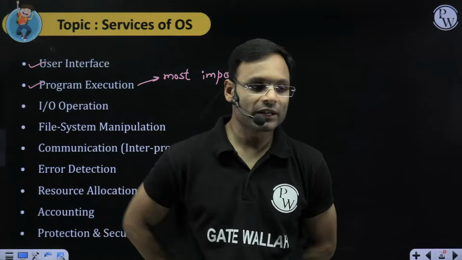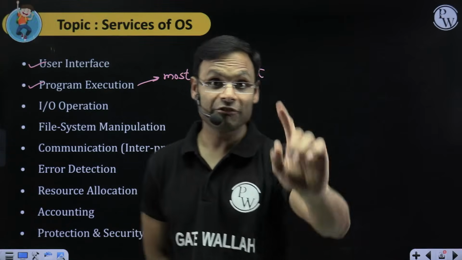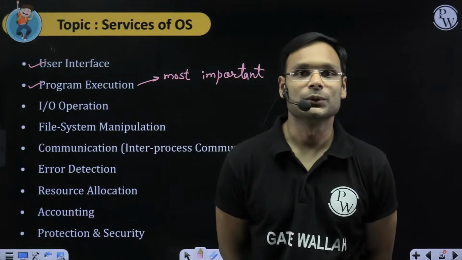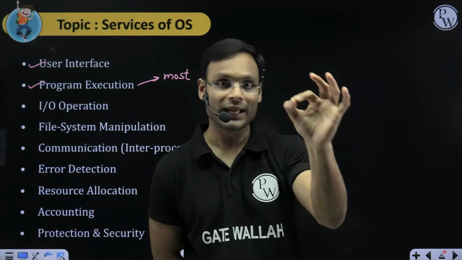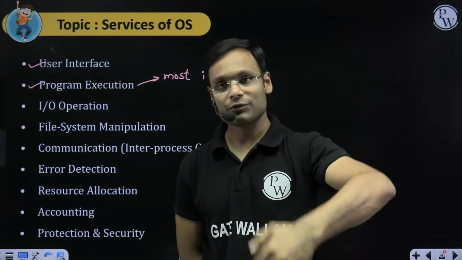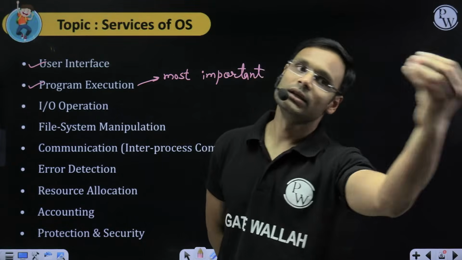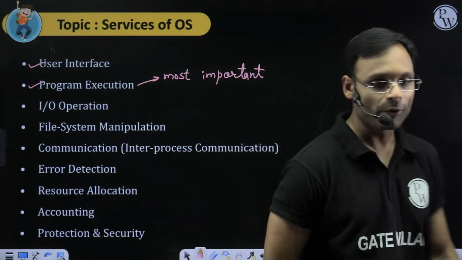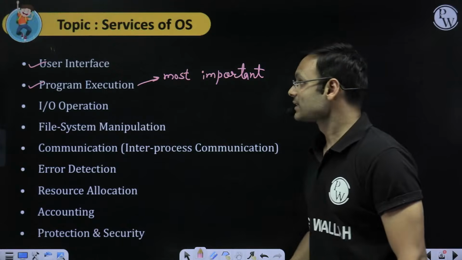People say whatever they want to, but the main functionality is program execution. To be able to execute a program which we have written as a user, or which we want as a user, that execution should happen in the computer system, and that happens with the help of the OS.